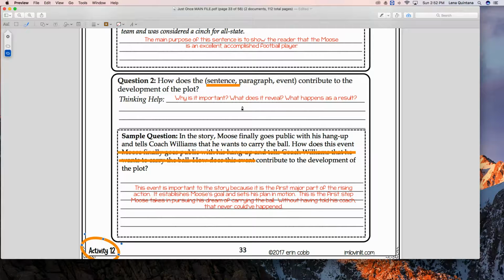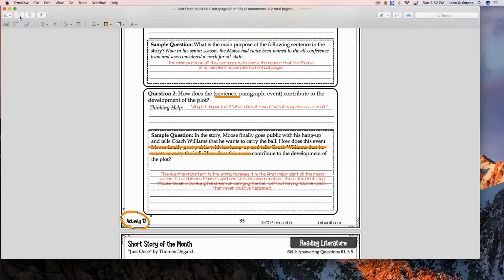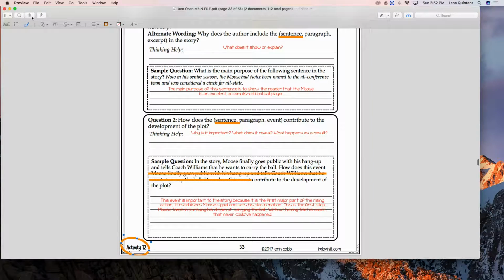What I want you to do with this piece is take out your reading literature notebook. That is the one that starts out with Little Red Riding Hood, and we have our story plot and everything in there. And I want you to cut out these two squares, or I guess they're kind of rectangular.